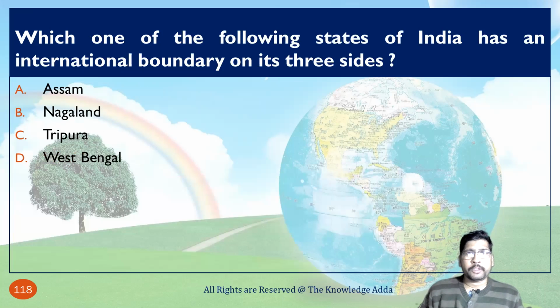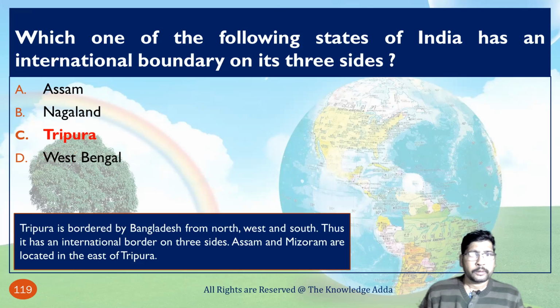Which one of the following states of India has an international boundary on three sides? Tripura is the correct option. Tripura is bordered by Bangladesh on the north, west and south. Thus it has an international border on three sides. Assam and Mizoram are located in the east of Tripura.